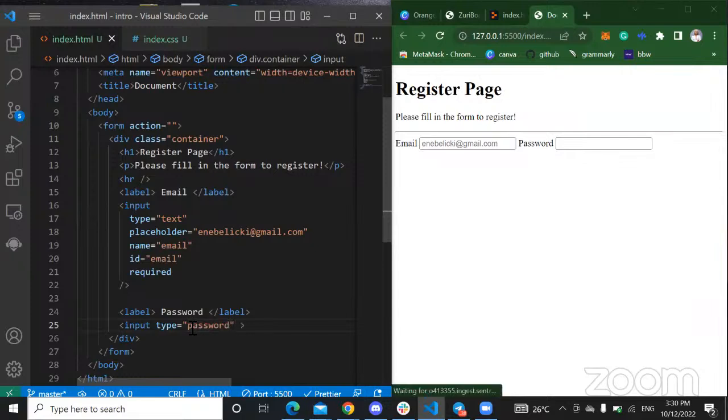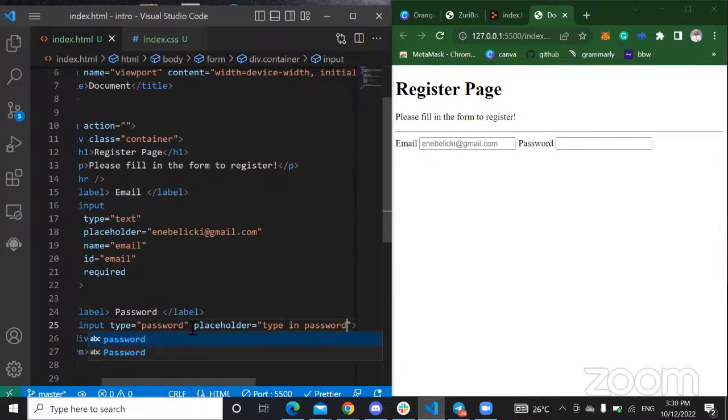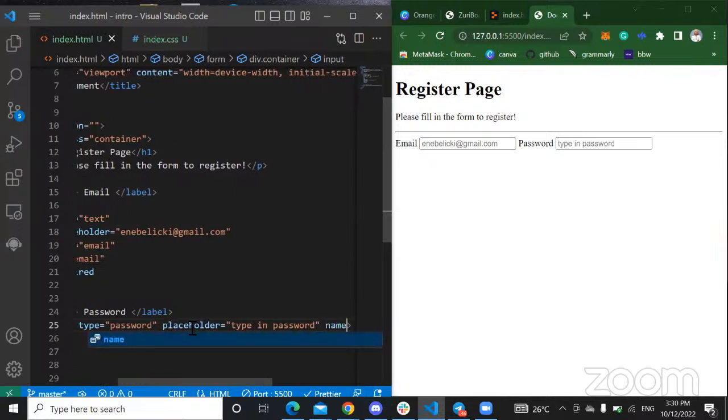Password, right? And we give this a name.